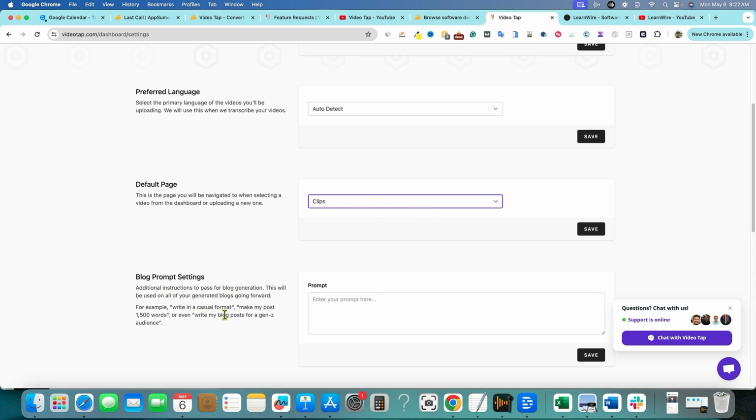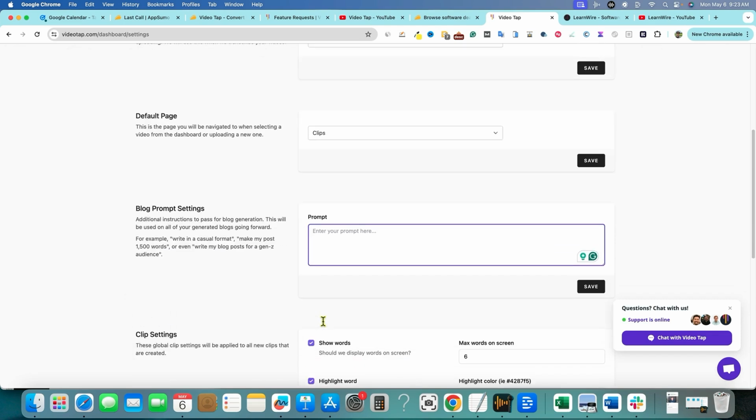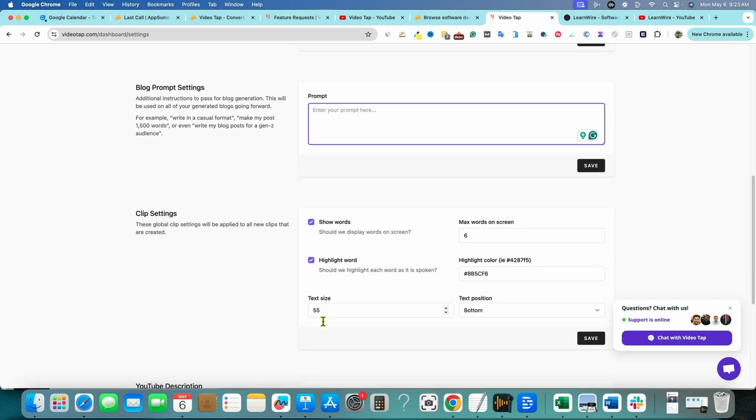Blog prompt, so you can actually prompt, so additional instructions to pass for blog generation. This will be used for all of your generated blog posts. For example, write in casual format, make my words right there. So that's cool. Maybe we can even put a backstory in right over here as well. We could put in the backstory of our brand in this set of instructions, and then it's going to create better content. I didn't know that, or we would have maybe done that first. So that's really cool. I'll have to come back and try that out on another video, probably.